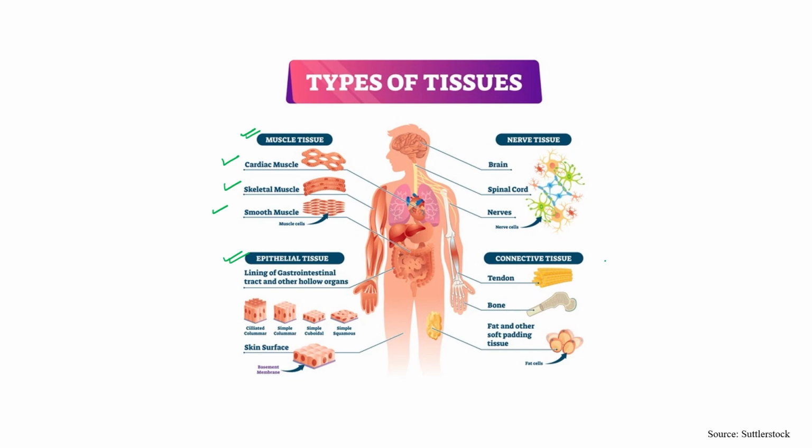Connective tissue is present in the bone. Bone is an example of connective tissue. Tendon is an example of connective tissue. Fat and other soft padding tissue are also examples of connective tissue. The last one is nerve tissue. Nerve tissue is present in the brain, spinal cord, and nervous system. We have already discussed this one.